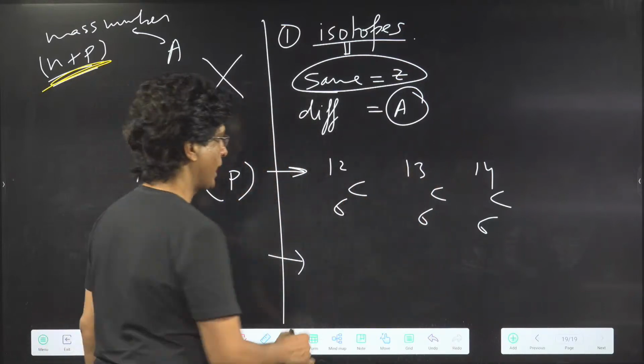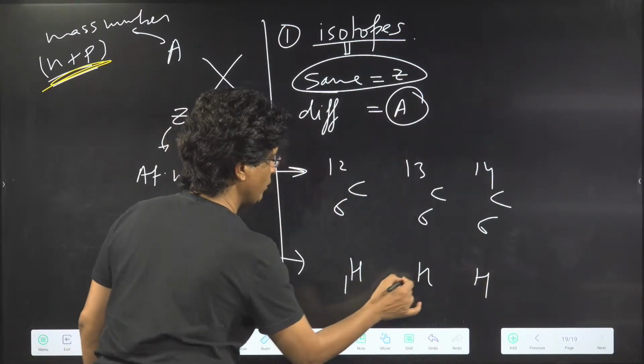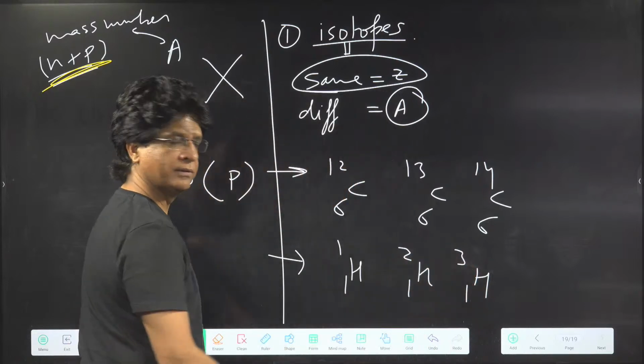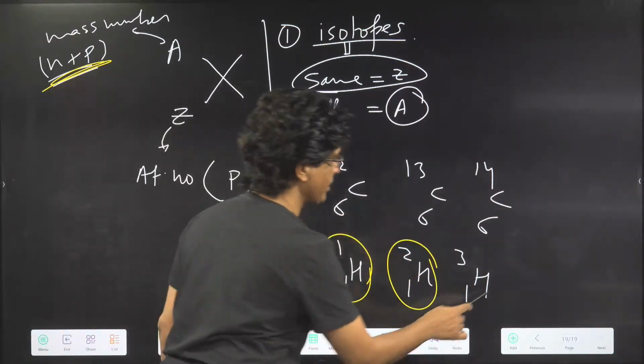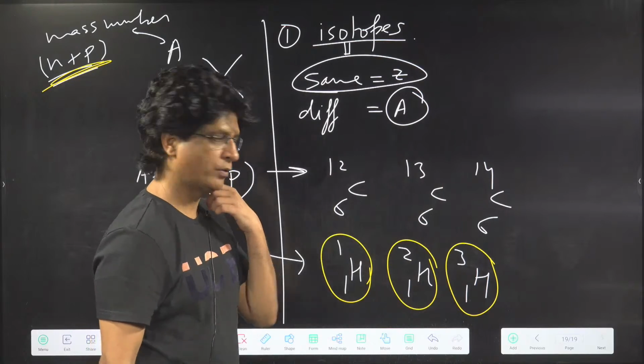Hydrogen also, I can take one more example. H, like 1, 1, 1 and mass numbers 1, 2 and 3. This is called protium, this is called deuterium and this is called tritium.